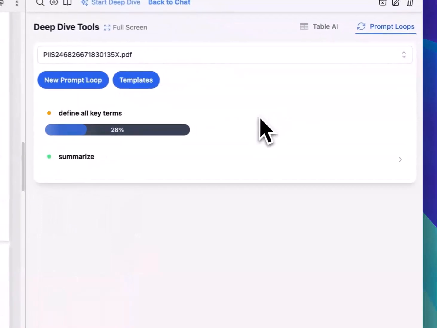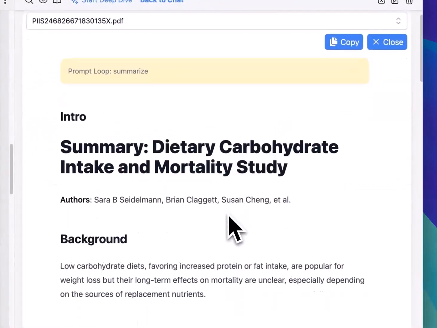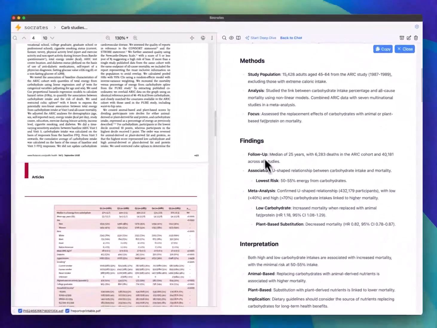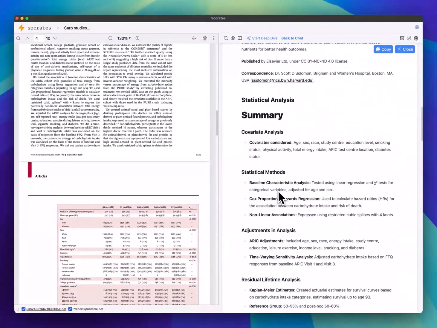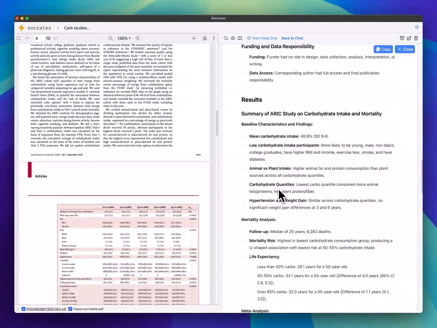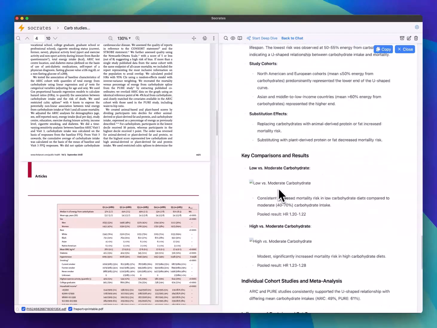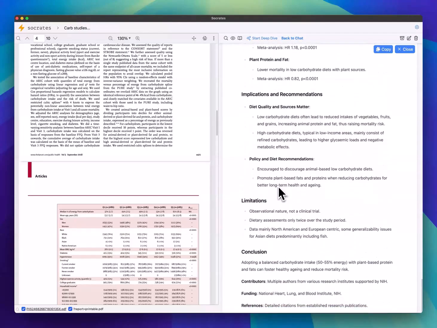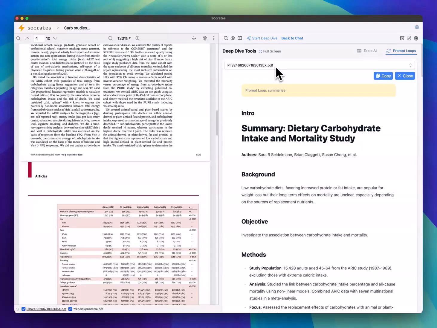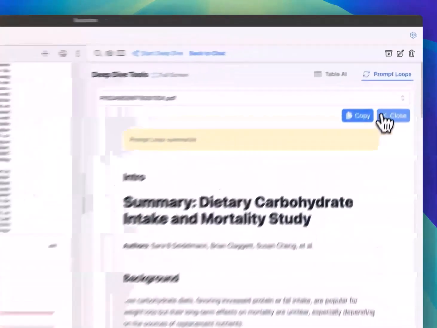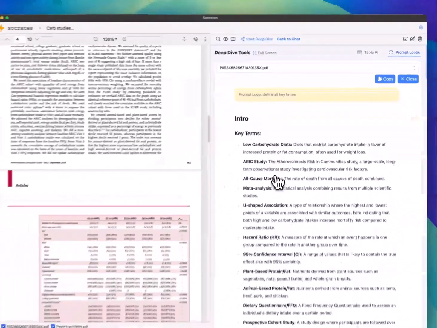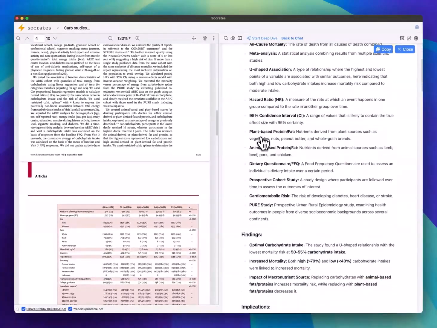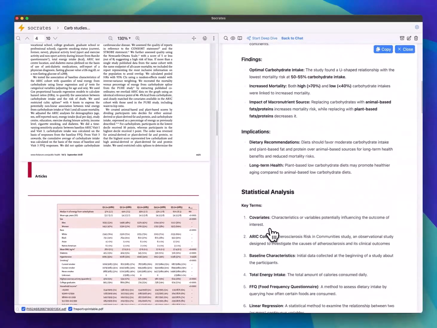And see what it comes up with. Okay, so let's see what it says now. And so here you can see the summary according to the sections, and it's a much more in-depth summary than if I were to ask in the chat, because it's looping through all the sections. And so you can see that's for this file, and define all key terms. Now you'll see again it goes through each section and finds all the key terms in each section.